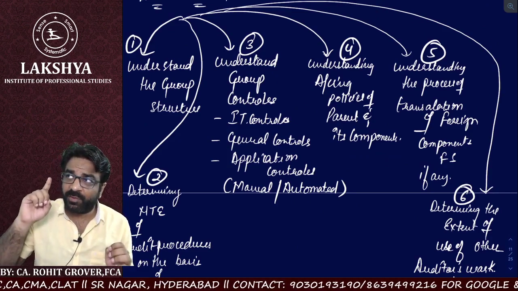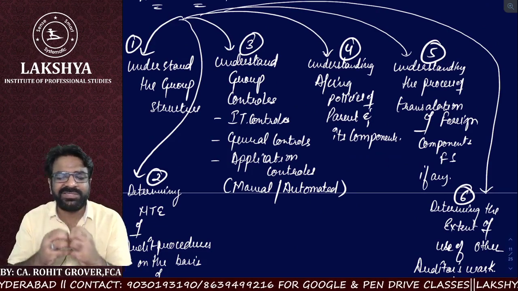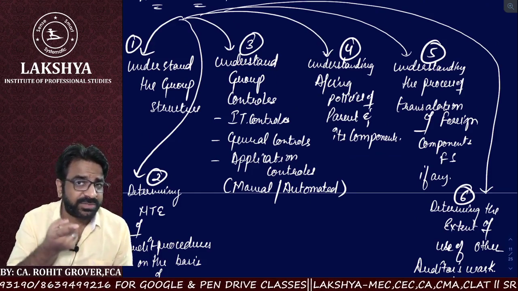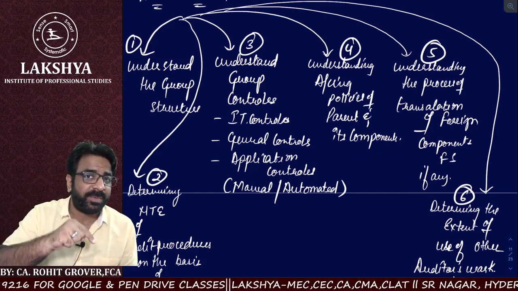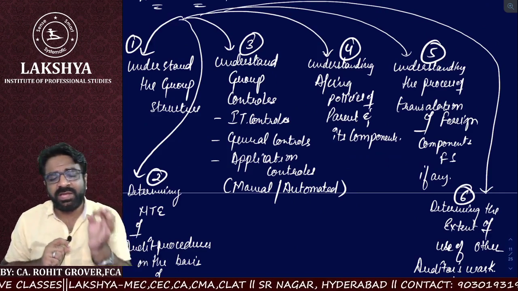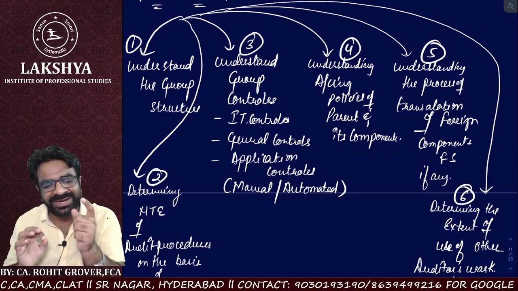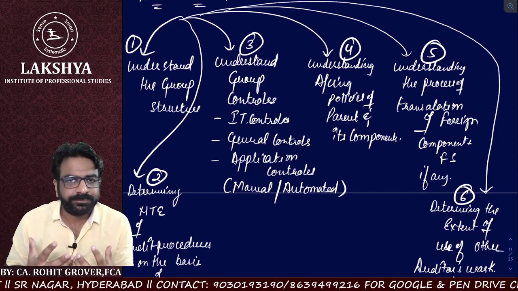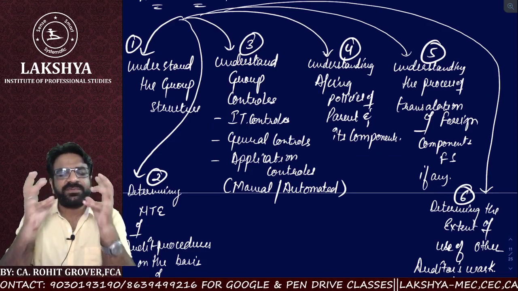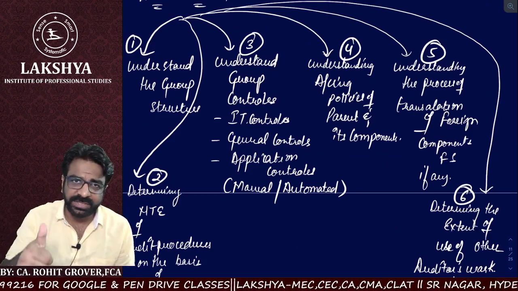Are you getting it? Because if they are following US GAAP, we have to transform them into Indian GAAP. You should also try to understand the risk of material misstatements which are going to be present when the consolidation takes place, so that according to that RoMM, you can decide your nature, time, and extent of audit procedures. And you should also decide whether you are going to use the work of another auditor or not. And if you have decided, ensure that you have coordinated with them. Clear, everyone? So these are the total 6 or 7 responsibilities which the auditor has to discharge while doing the audit of consolidation. Crystal clear, everyone? Yes, sir.